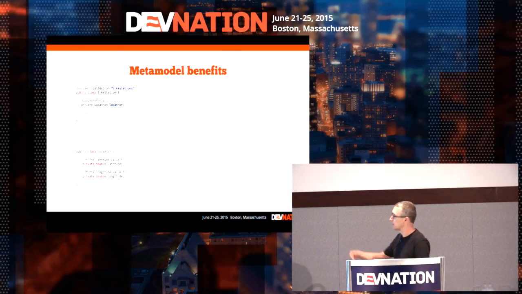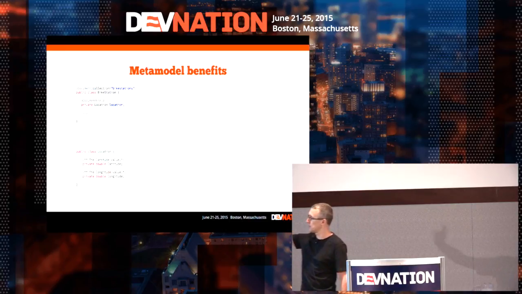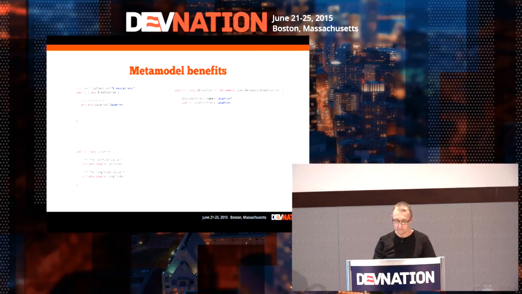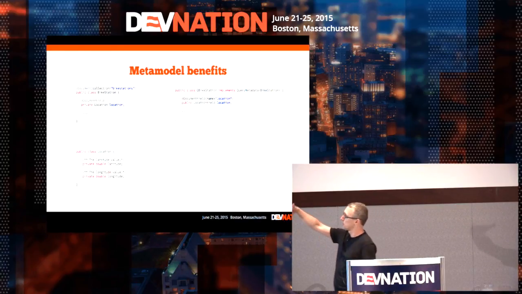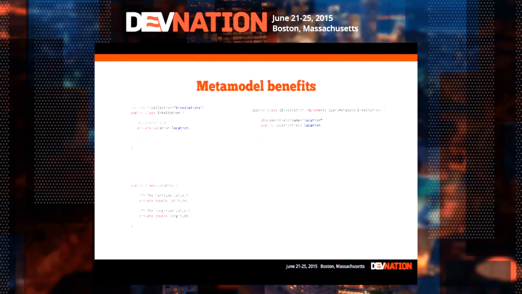So we have a class location that comes from Lambda-matic with two attributes, latitude and longitude, very basic stuff. Since we have this bike station class, we can generate a Q bike station metadata class, which has a field named location of type location field.